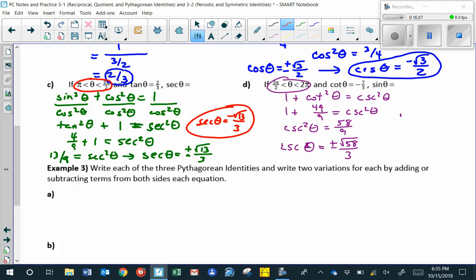Therefore, cosecant of theta must be a negative number. If cosecant of theta is negative square root of 58/3, then sine of theta is its reciprocal, which would be negative 3 over the square root of 58, but we can rationalize that and write it as negative 3 times the square root of 58 over 58.